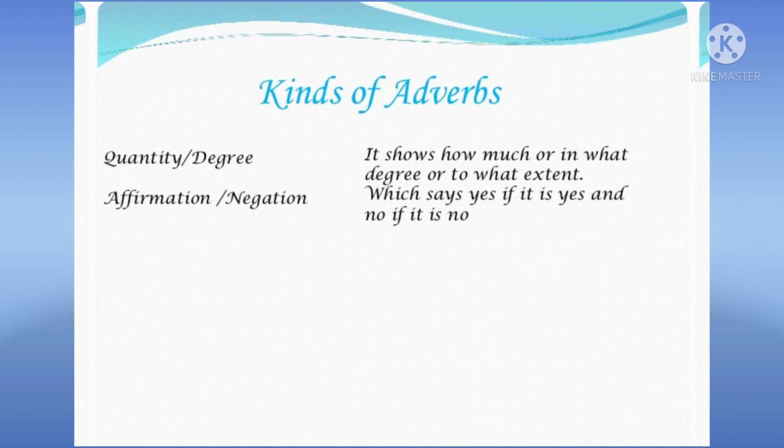The next type of adverb is adverb of quantity or degree. It shows how much or in what degree or to what extent an action is done. The last type of adverbs are adverbs of affirmation or negation, which say yes if it is yes, and no if it is no.